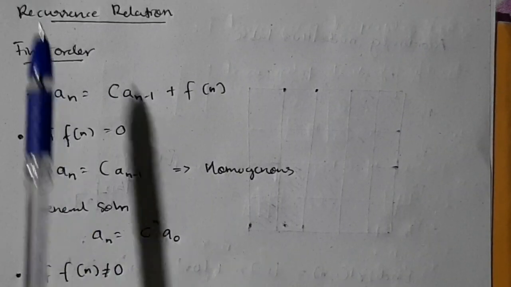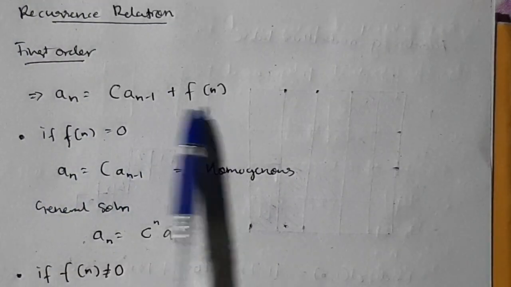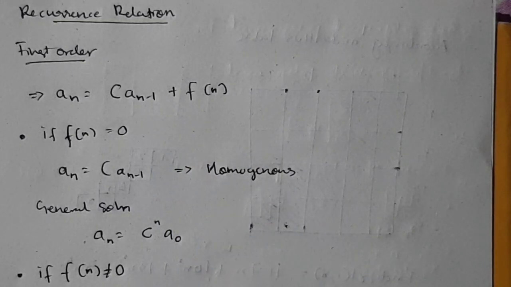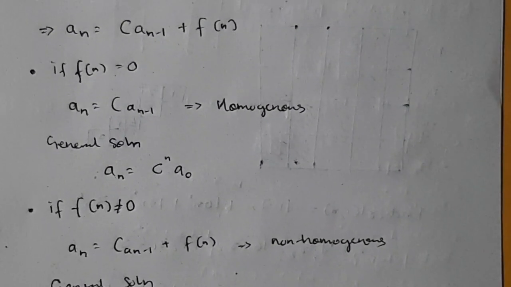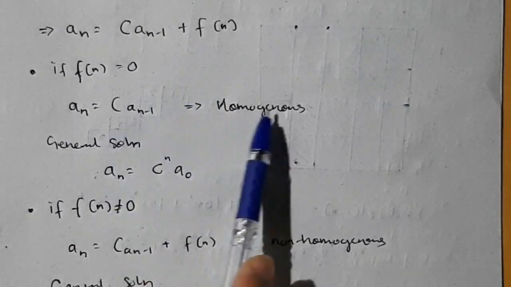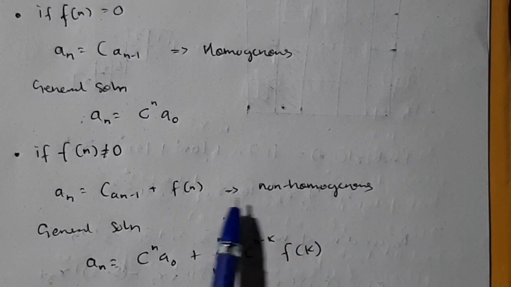In recurrence relation, in first order of recurrence relation, step 1, they will give you this formula, a n as this formula, and you need to find out if it is homogeneous or non homogeneous. If the f of n is 0 here, that will be homogeneous. If f of n is not 0, then it will be non homogeneous.